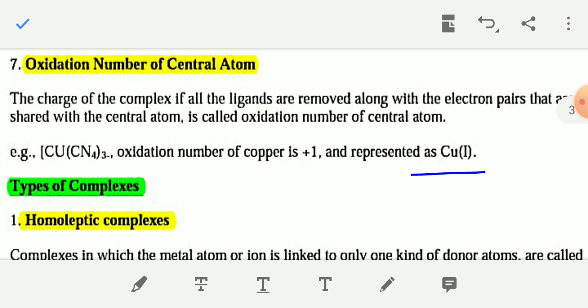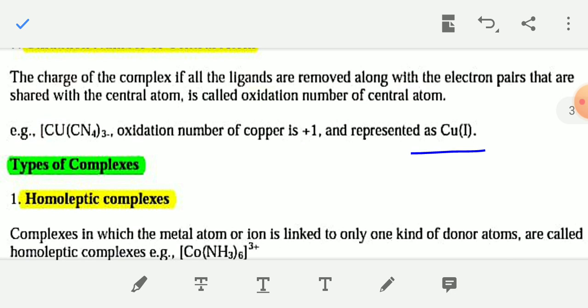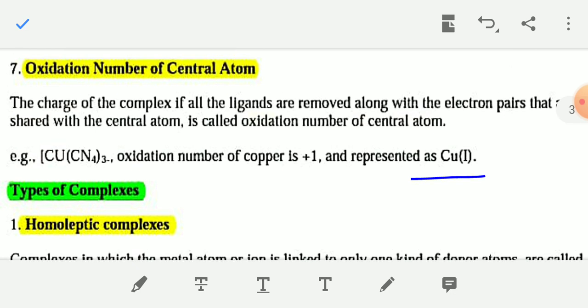This is the charge of the complex if all the ligands are removed along with the electron pairs that are shared with the central atom, and it is called the oxidation number of the central atom. To calculate it, you have to follow the rules you learned in class 11 in the redox chapter.